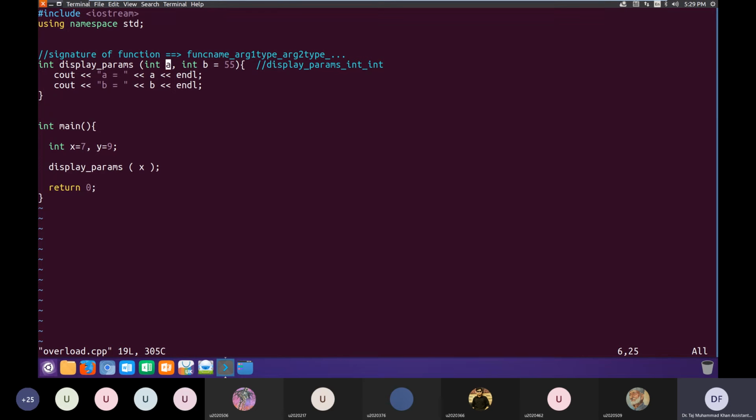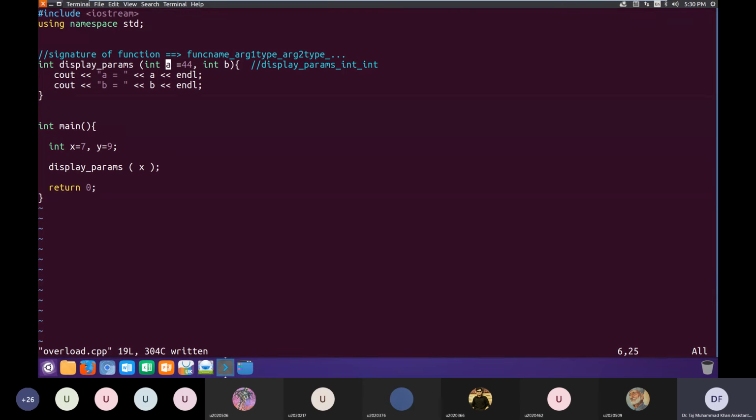There are just a couple more things that you should remember about default values. One is that you can't have a parameter with a default value and after that another parameter without a default value. If a parameter has a default value, then all the parameters after that parameter should also have default values. This is obligatory, at least in C++.